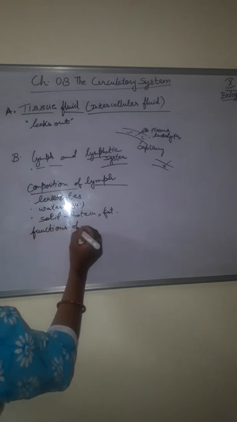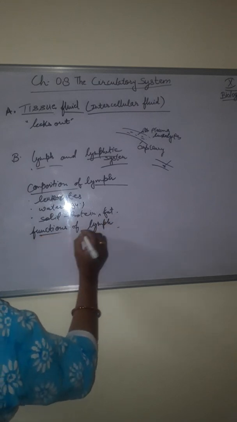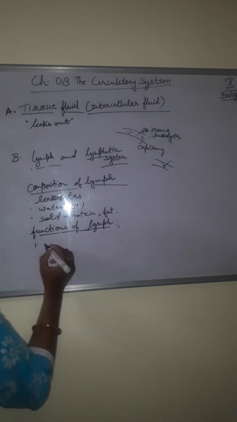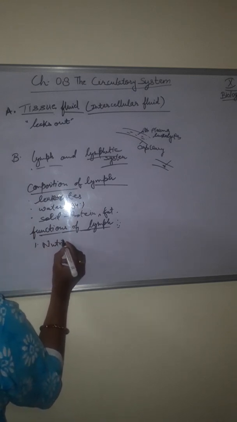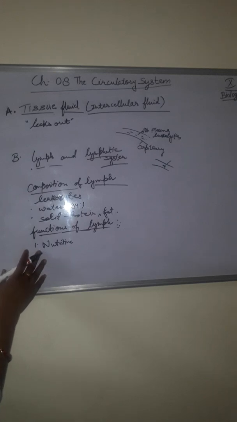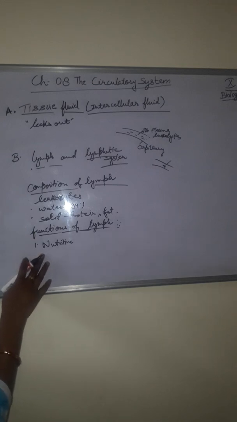Now second is functions of lymph. First one is nutritive. Nutritive means it supplies nutrition and oxygen to those parts where blood cannot reach. Okay, what is the function of lymph? It is nutritive because it supplies nutrition and oxygen to those parts where blood cannot reach.